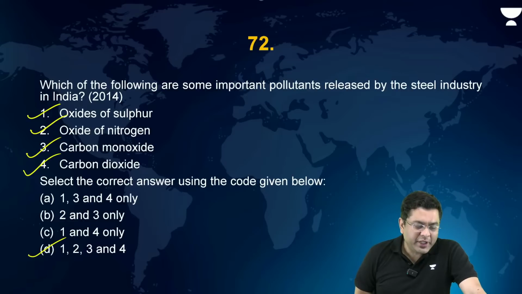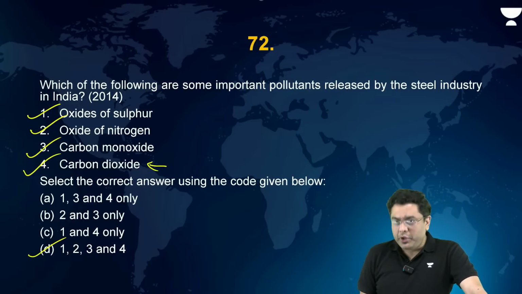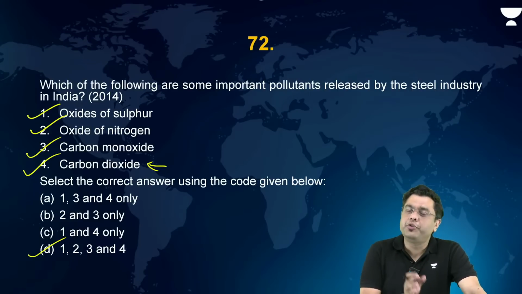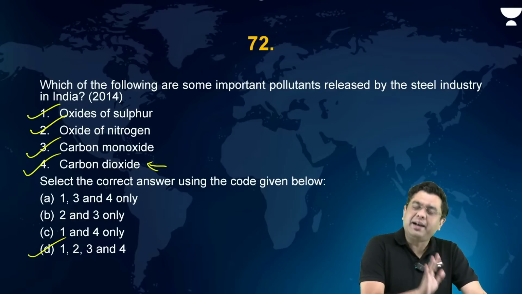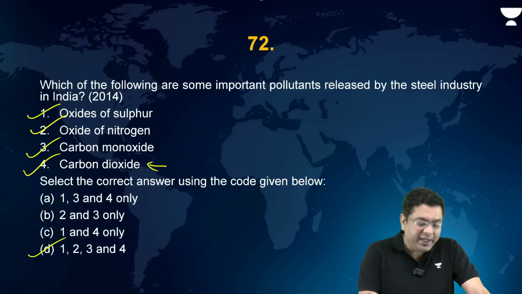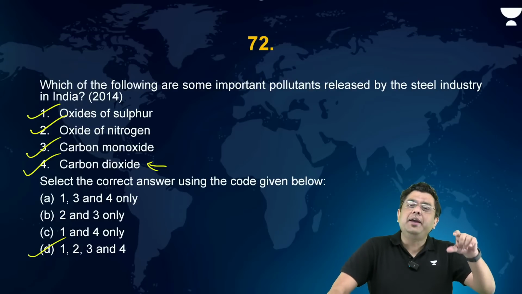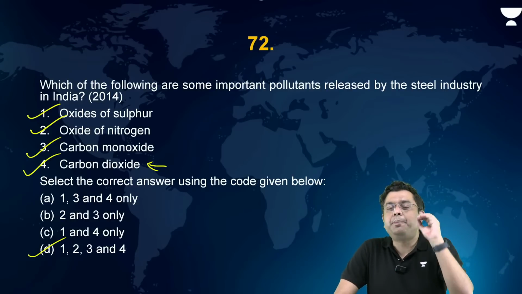Okay. Now, Sudarshan, you had a question that carbon dioxide is not considered a pollutant. Still, why have we considered D as the answer? Fair enough. That is owing to the fact that, looking at the options, that was the most apt solution out there. Again, had the option been 1, 2, and 3, that would have been the correct answer in this case. That is where UPSC will always, on the first page itself, tell you to find the most appropriate answer.